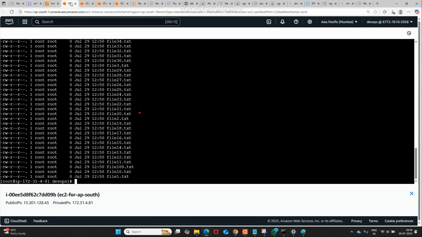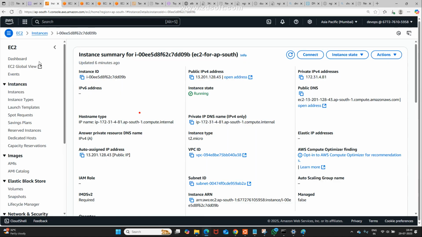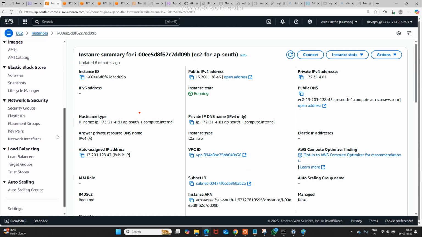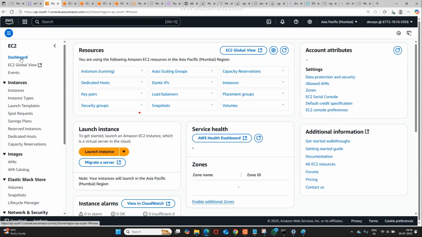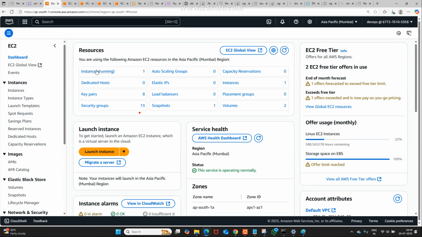Go to EC2 again, the instance page. Now try to observe here, on my left side pane, so many options are there. I don't want to leave a single option. See the dashboard. It tells how many instances are running, how many snapshots are created, how many volumes there are, and how many key pairs there are. Key pairs do not belong to a specific EC2; they belong to this region, Asia Pacific Mumbai.